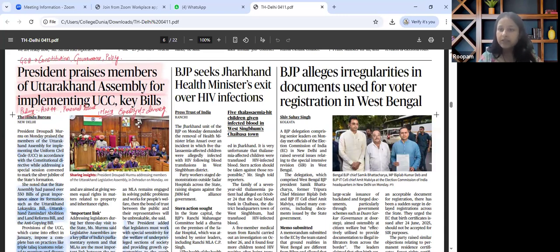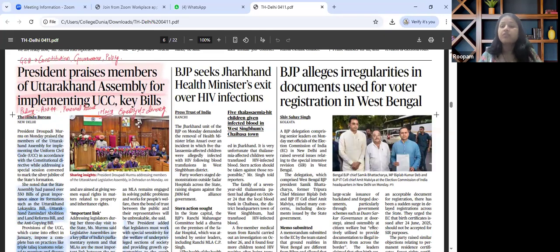So when we map this particular article in our syllabus, this will fall under GS paper 2 under the theme Indian Constitution, Governance and Polity. The key theme that has been discussed in this particular article talks about balancing gender justice and cultural diversity through state level UCC implementation, that is Uniform Civil Code implementation.